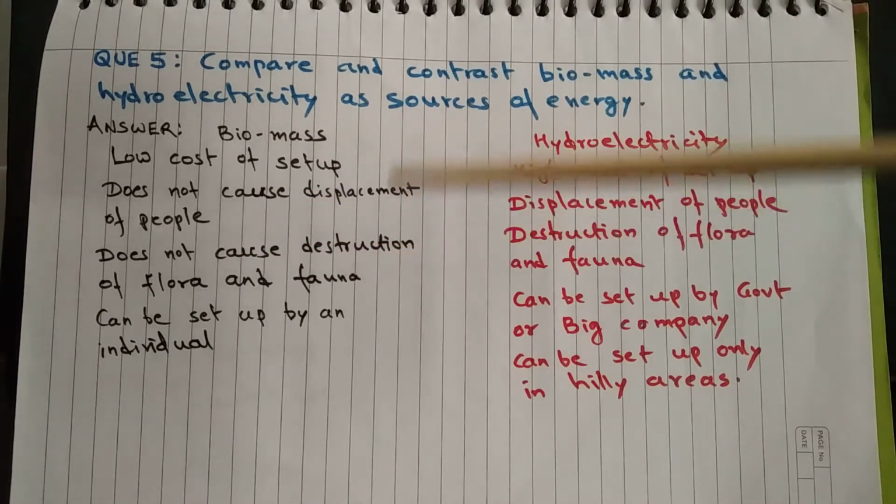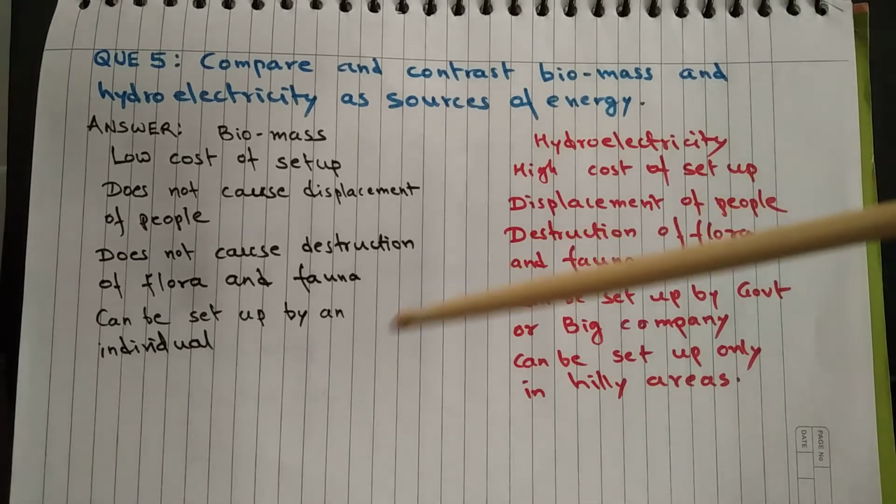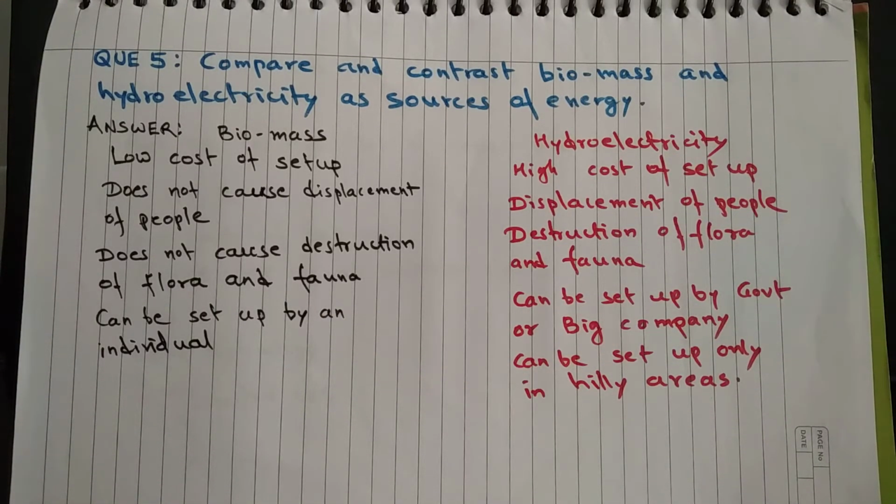Biomass does not cause destruction of flora and fauna, but when a dam is made for a hydroelectric power plant, then there is a huge destruction of flora and fauna. Biomass can be set up by even an individual, but a hydel plant can be set up by government or a big company, because it requires a huge amount of money. The power from biomass can be harnessed at any place, but hydel electricity plants can only be set up in hilly areas.